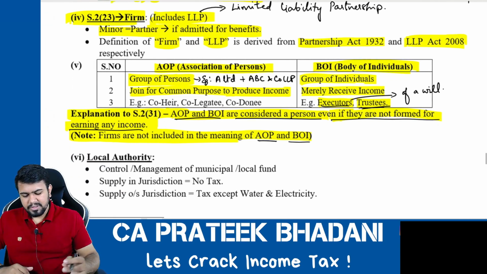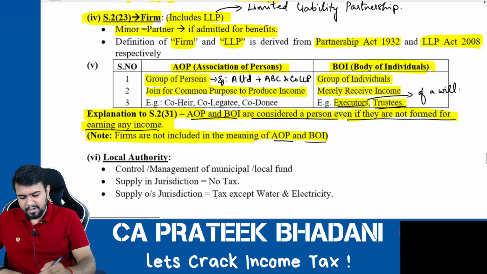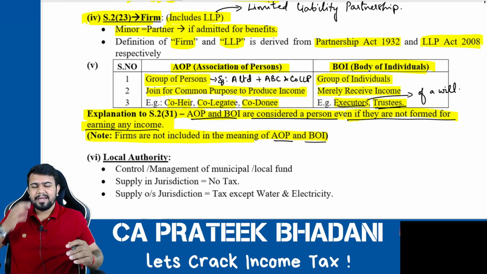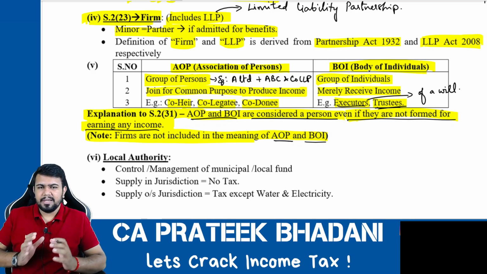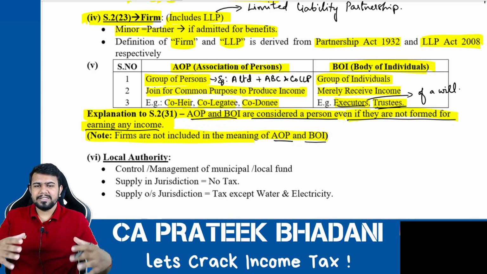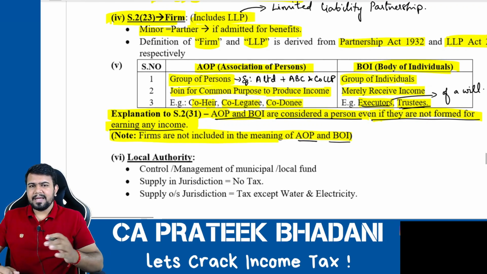However, in association of persons, they join for a common purpose to produce the income. So, for example, co-heirs, co-legatees, co-donees. Donee means what? The person who is getting help from a donation. If there is more than one donee, then the group of donees will be called association of persons. Similarly, co-heirs and co-legatees.